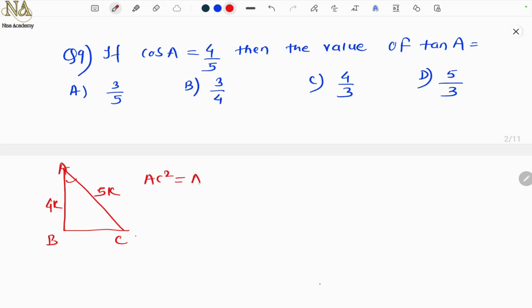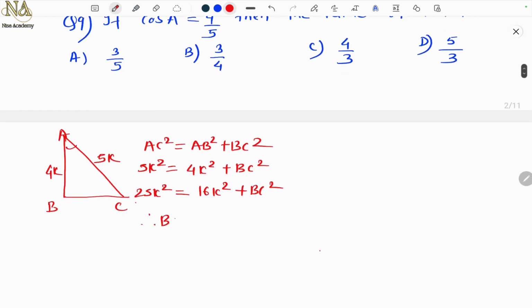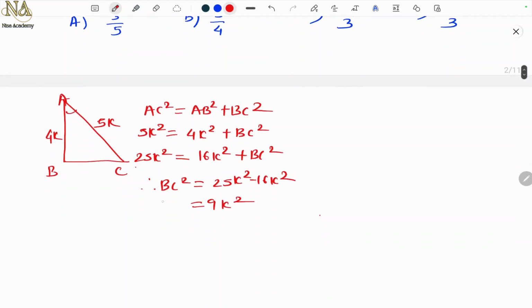AC square is equal to AB square plus BC square. AC is 5k square, AB is 4k square, plus BC square. So 25k square is equal to 16k square plus BC square. Therefore, BC square is 25k square minus 16k square, which is 9k square. So BC is equal to square root of 9, 3, and k square is k.